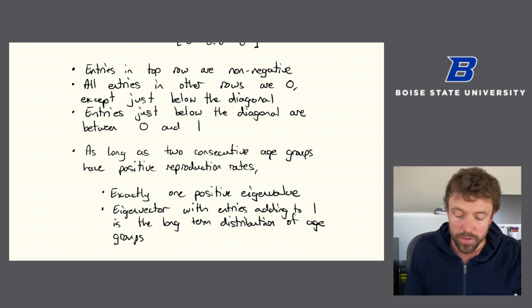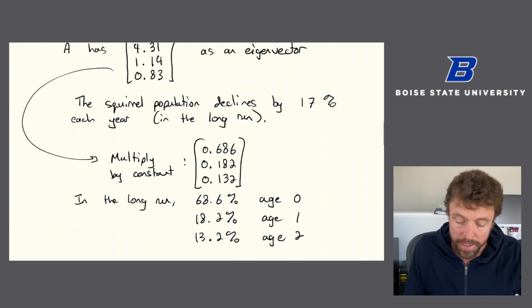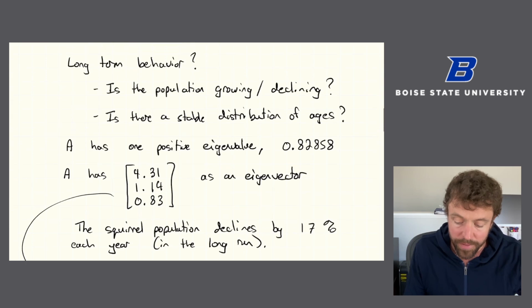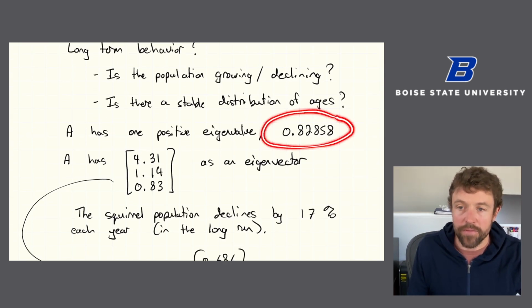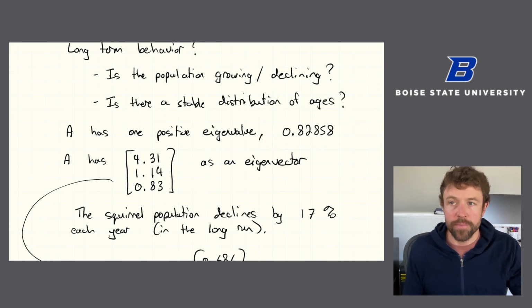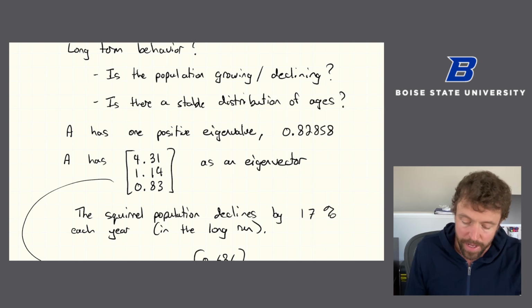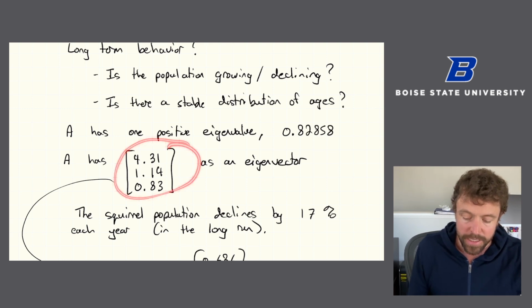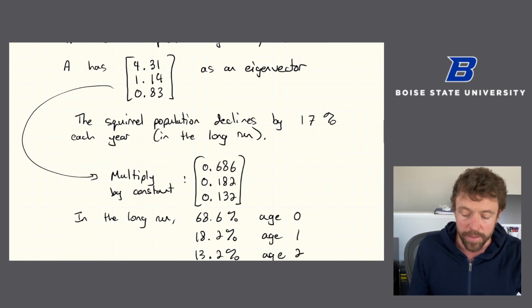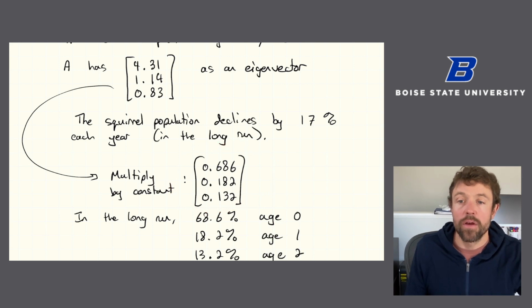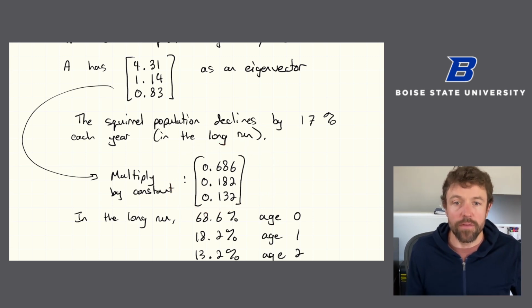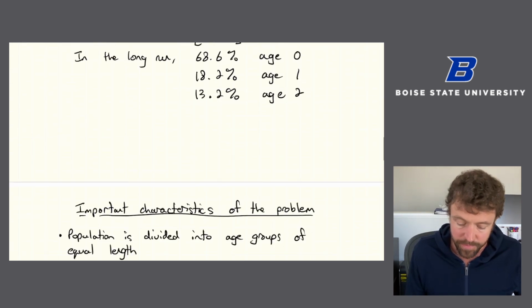And that was what we saw in our squirrel example. I didn't show you the calculation, but if you calculated the eigenvalues and eigenvectors, you would have found just one positive eigenvalue. In this case, the other two were complex eigenvalues. And that's a one-dimensional eigenspace. Once we divided by the sum of the constants to get a vector whose entries added to 1, we got the long-term distributions of the different ages of the squirrels.